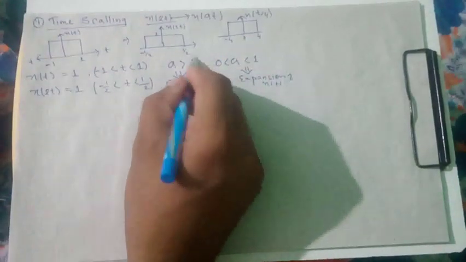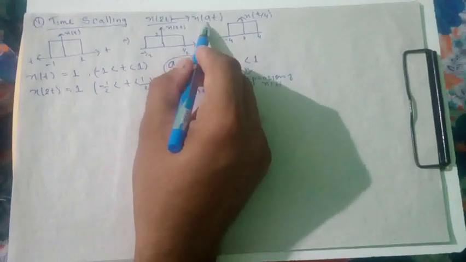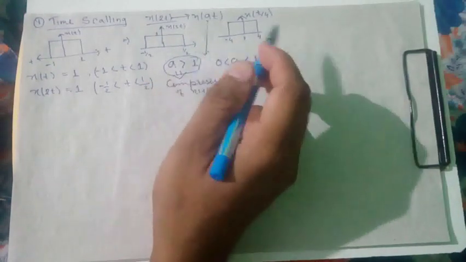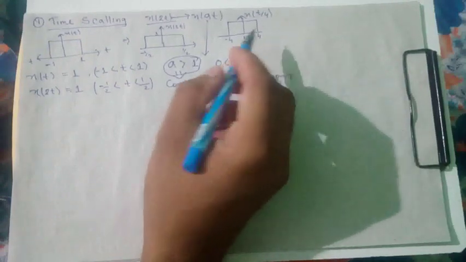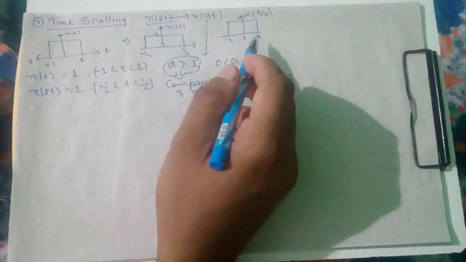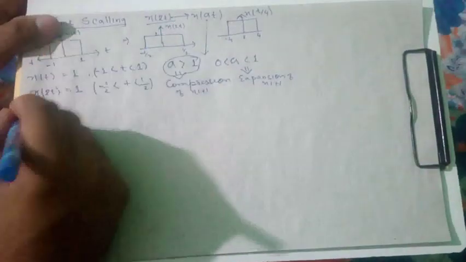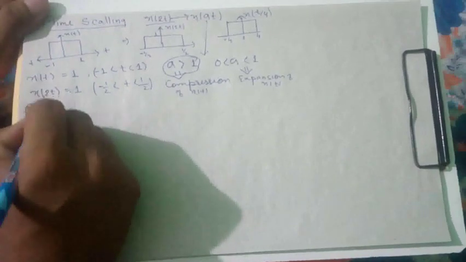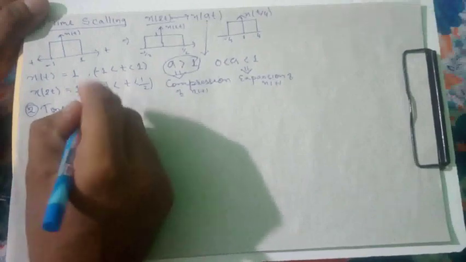So compression is when the condition is that a is greater than 1, in x of at. That means scaling: when the scaling is greater than 1, there will be compression of the signal. When the scaling of time is greater than 0 and less than 1, that will be expansion of the signal. Now see, the second one is nothing but time shift. Shifting of time. Okay, time shift.